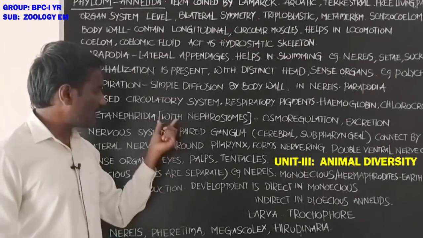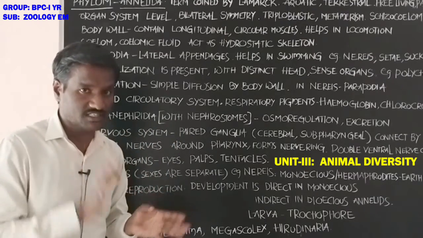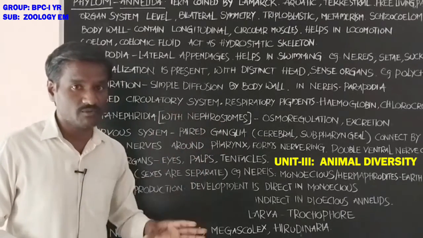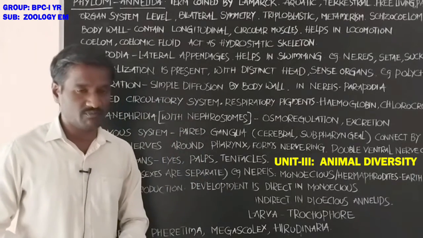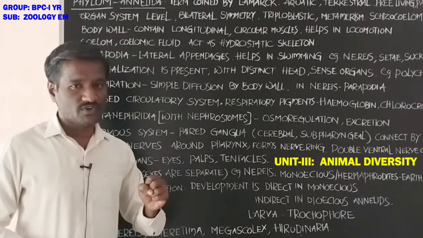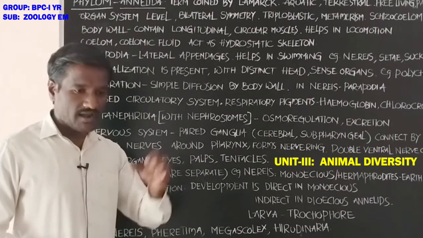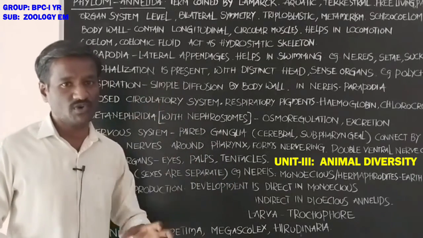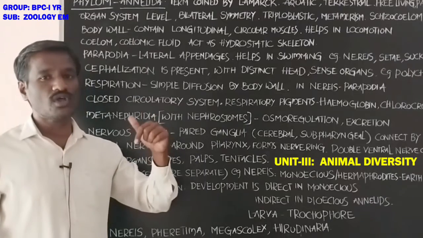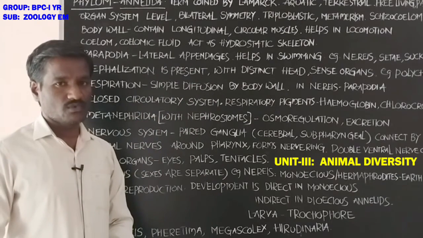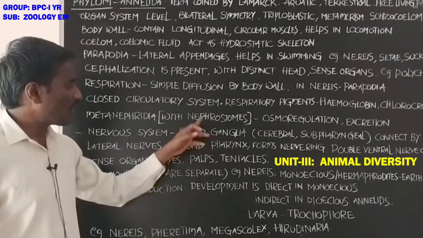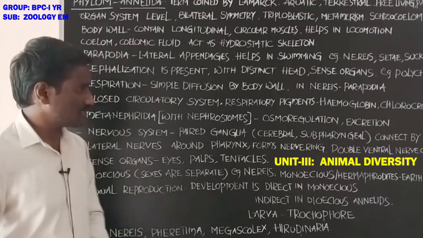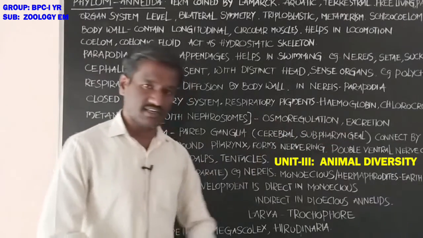Metanephridia, with the help of a funnel-shaped structure called the nephrostome, open into the coelomic fluid present in the body cavity, and receive nitrogenous wastes present in the coelomic fluid and send them to the outside of the body. Metanephridia are excretory structures that help in osmoregulation and excretion.